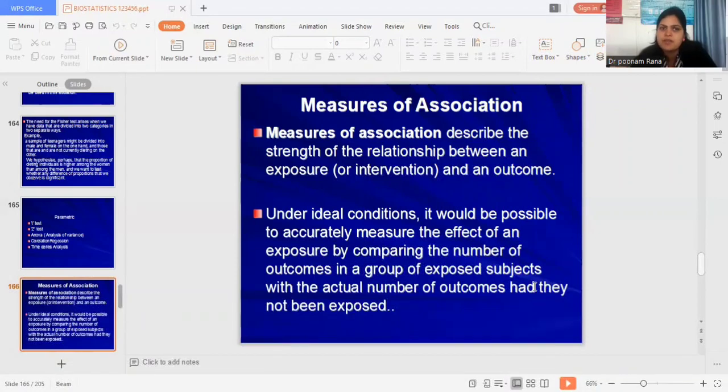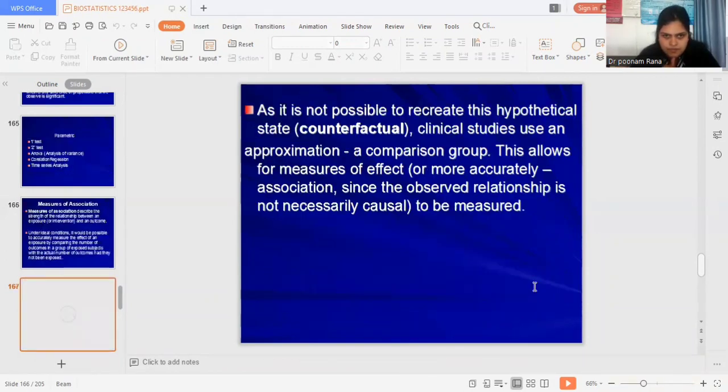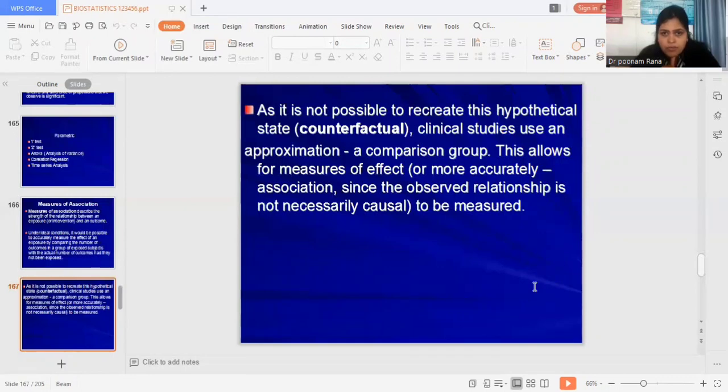Measure of association describes the strength of relationship between an exposure and an outcome. Under ideal conditions, it would be possible to accurately measure the effect of an exposure by comparing the number of outcomes in a group of exposed subjects with the actual number of outcomes had they not been exposed. And it is not possible to recreate the hypothetical state.